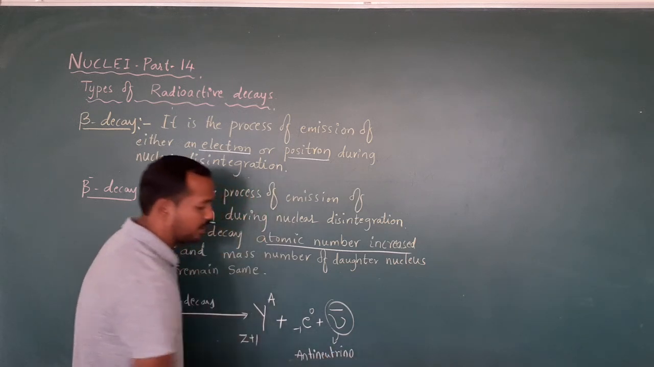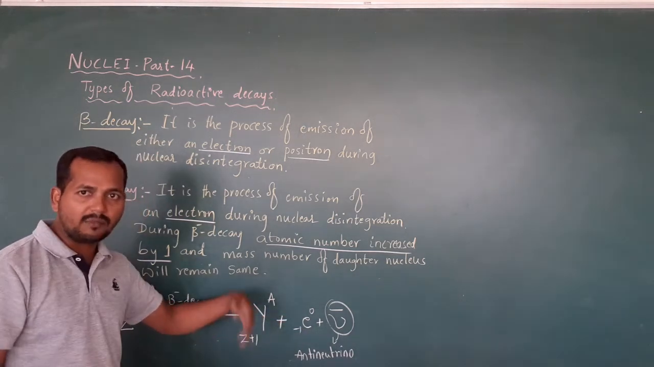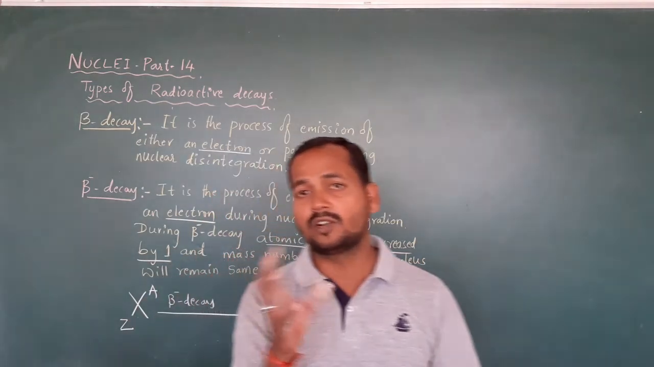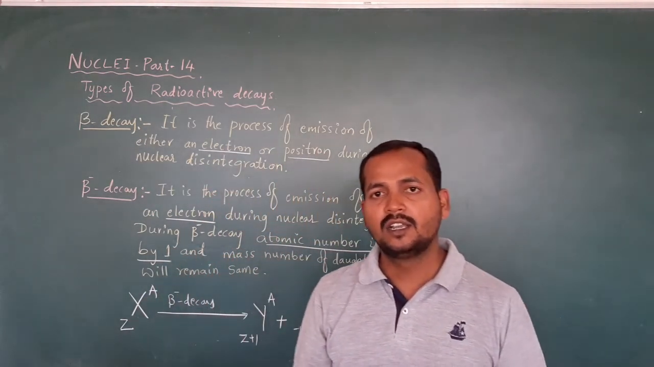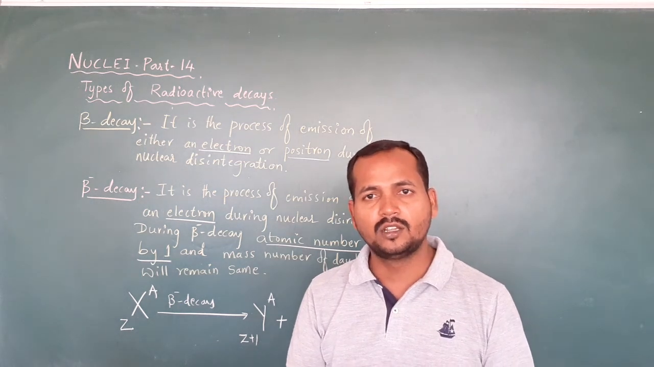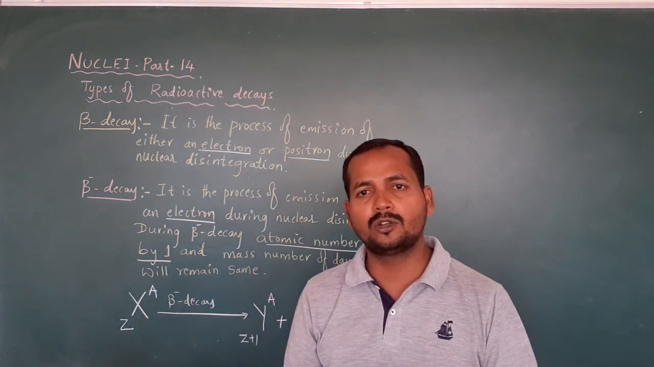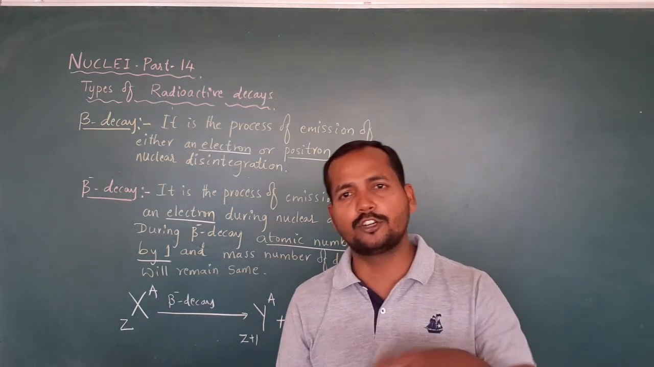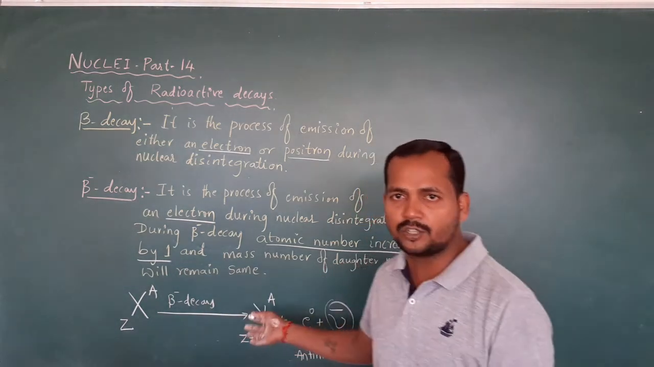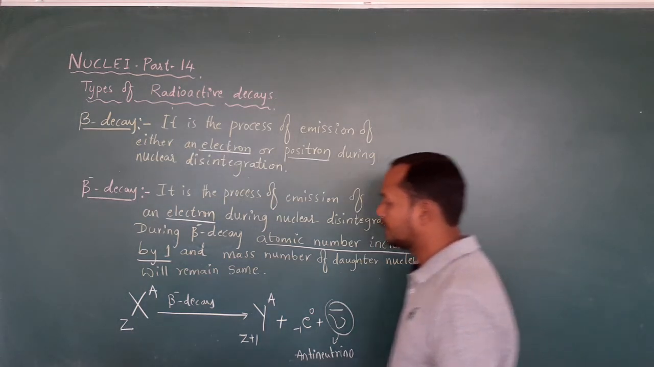What is this antineutrino? Here, for one electron to come out, it will not come out simply like that. We know that in the nucleus, the proton will not remain a proton and the neutron will not remain a neutron. To have stability, they have to convert themselves into each other. Neutron is converted into proton and proton into neutron by emitting particles known as neutrino and antineutrino.